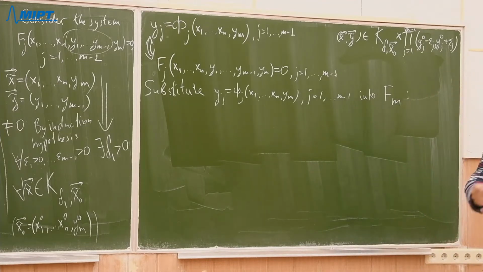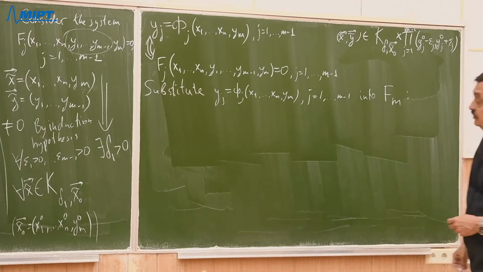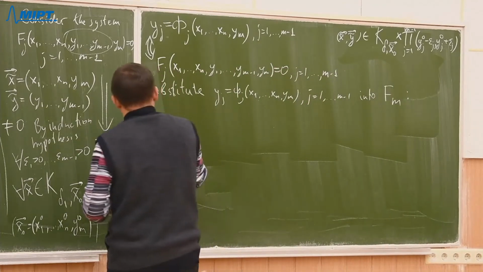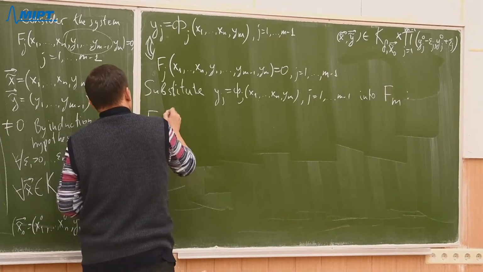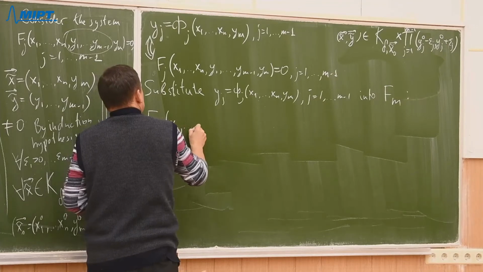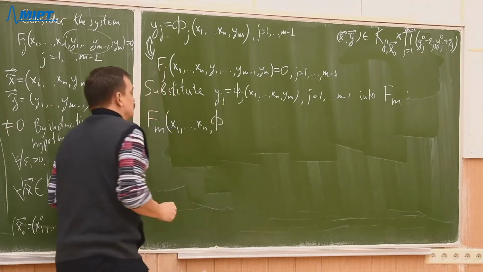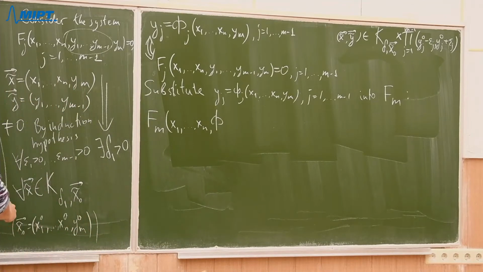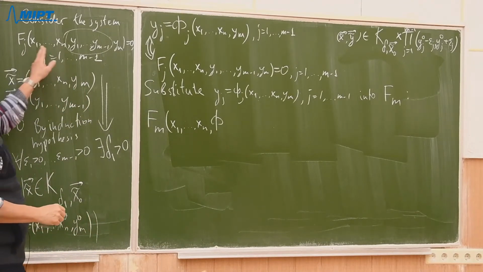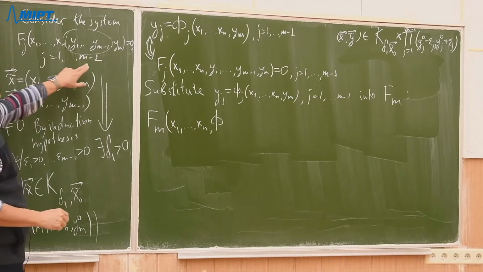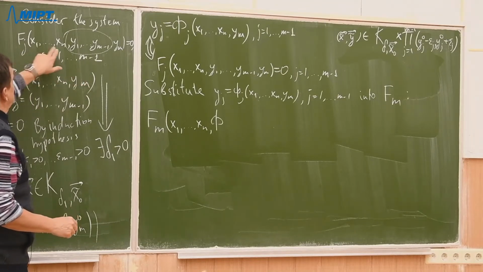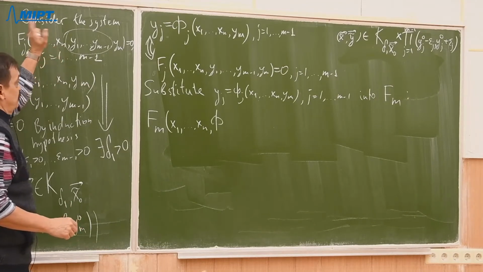So what will we obtain? We'll obtain such a new function, fm of x1, so on, xn. Now, you see, I have the remaining function. I substitute: first variables are the same.